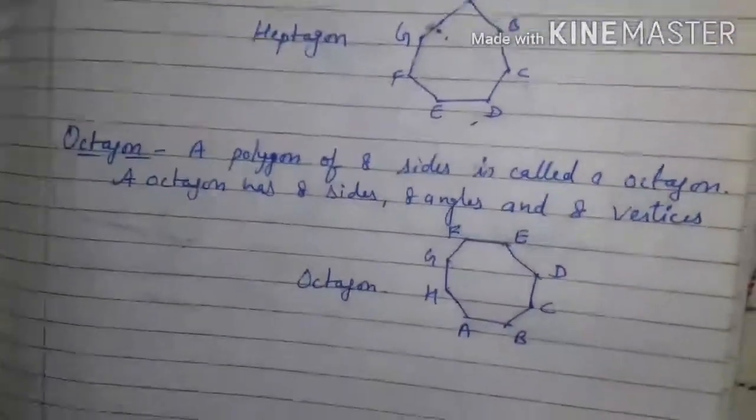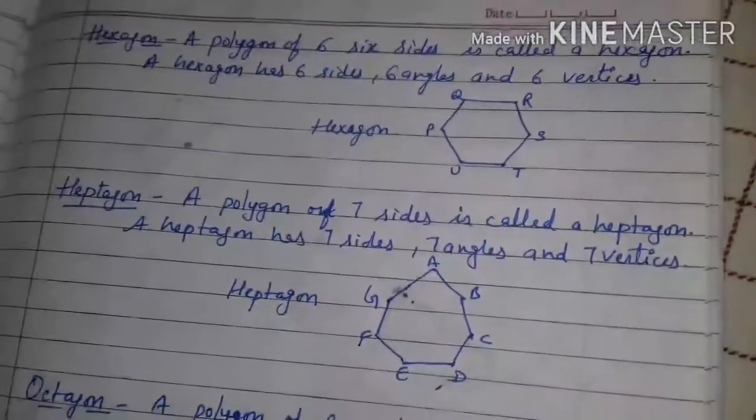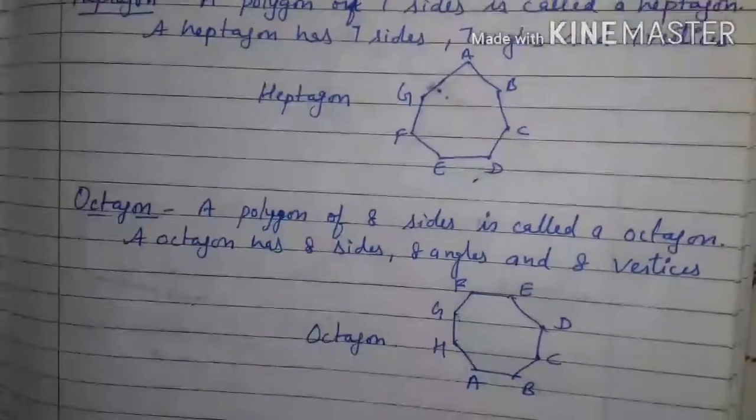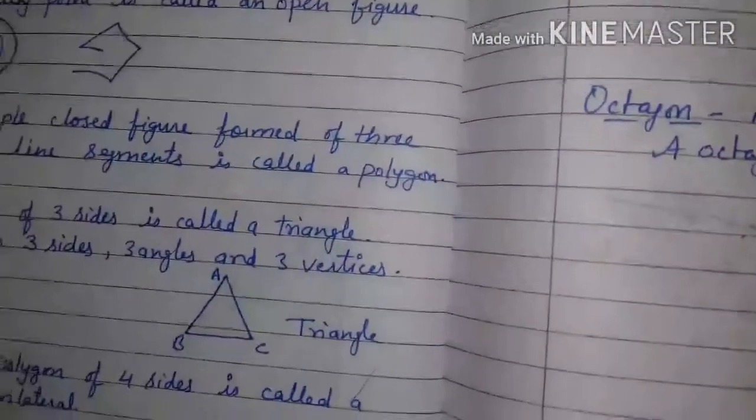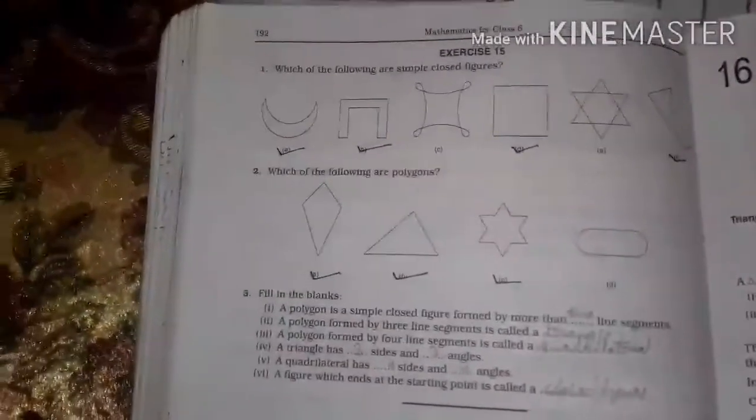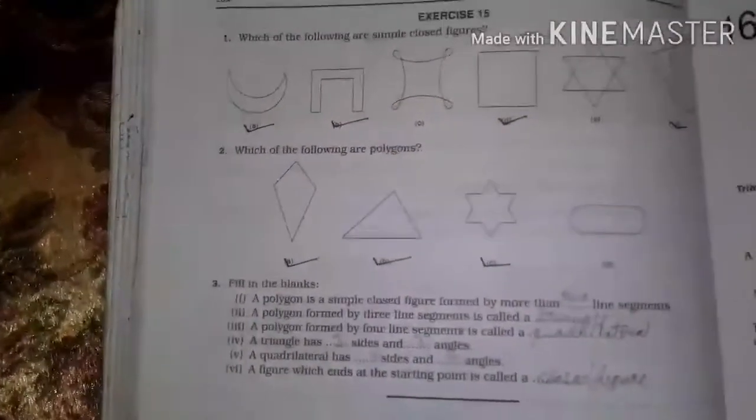In your notebook you have to write down the introduction. This is your complete introduction. What I have told you, this is all in written form. This complete is the introduction. Then this is your exercise 15. You can do this in the book, but most of you don't have the book, so you have to do this in your notebook. And you know how to do it.